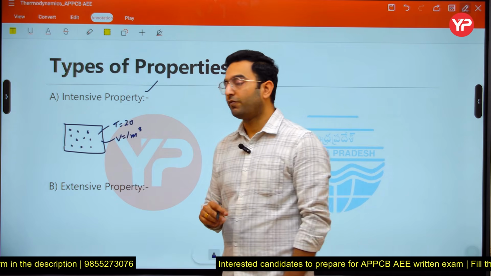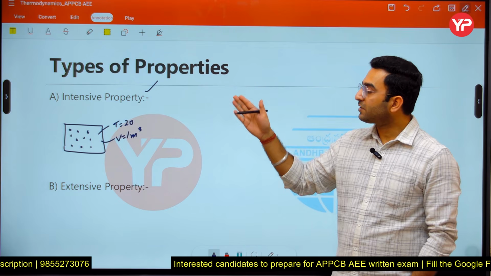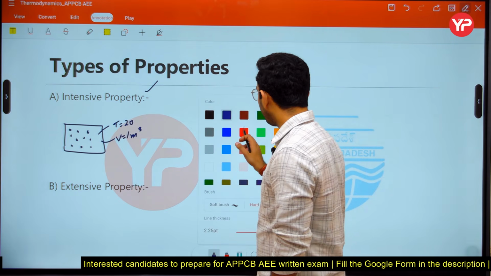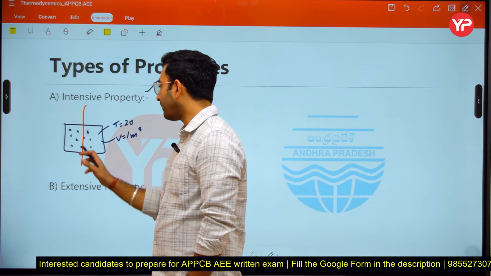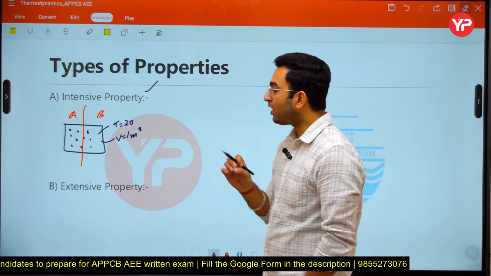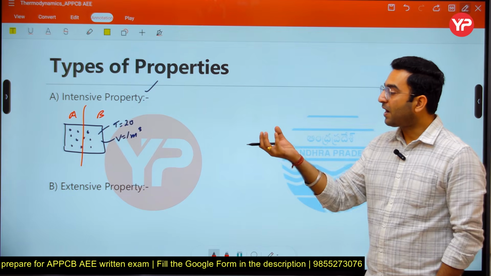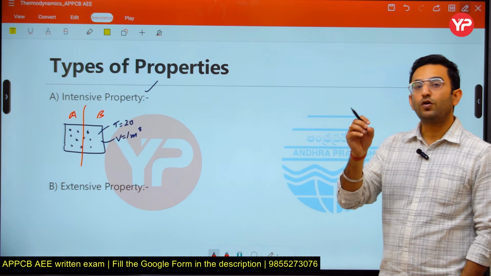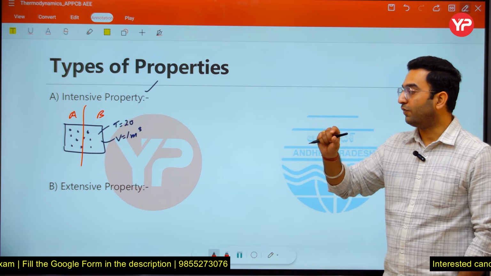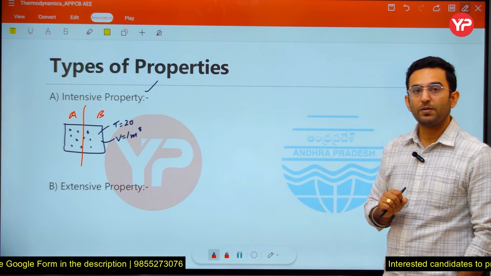So in that case, now I am dividing this container into 2 different parts here. So let us say I divide this container into 2 compartments here, compartment number A and compartment number B. Okay, so you are going to observe that compartments A and B consist of the same air at different volumes here, but the temperature is going to remain the same.